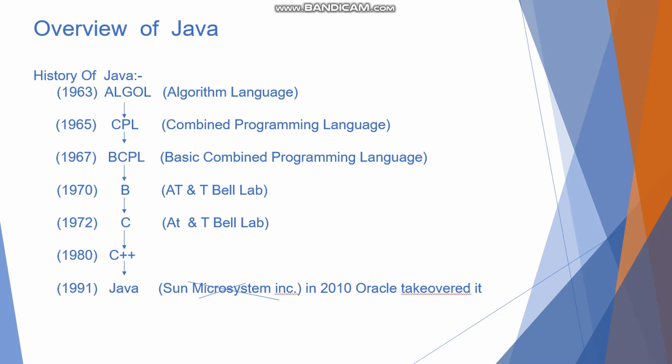Then in 1970 came B language, which was developed by Ken Thompson in AT&T Bell Labs. In 1972, Dennis Ritchie discovered C language, which was also discovered in AT&T Bell Labs. In 1980, C++ came into consideration, which was developed by Bjarne Stroustrup. Okay, and then at last Java came in 1991. It was developed by Sun Microsystems, but in 2010, Oracle took it over.